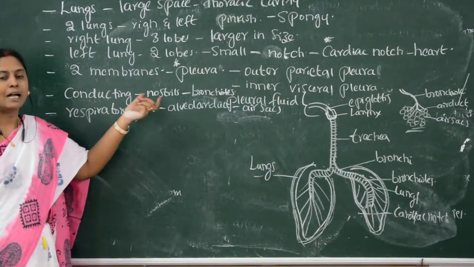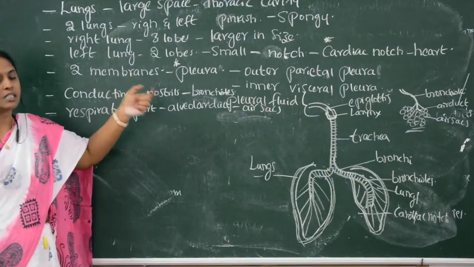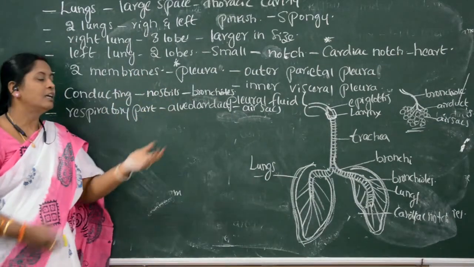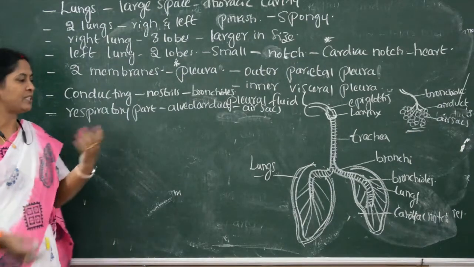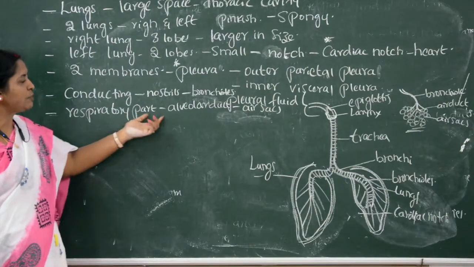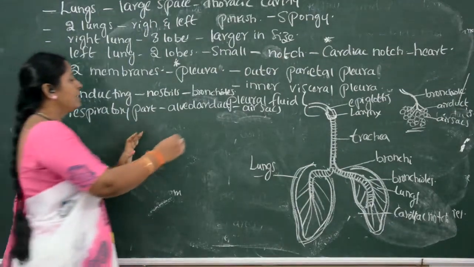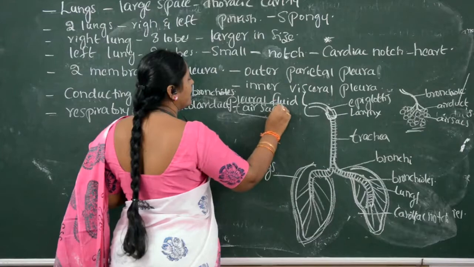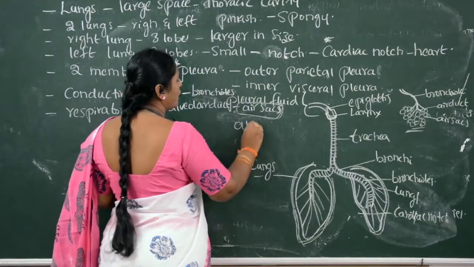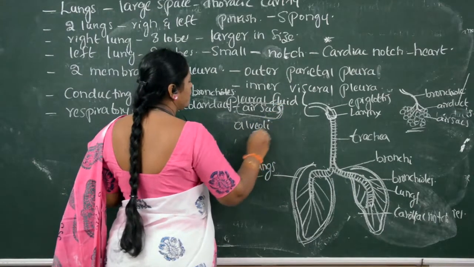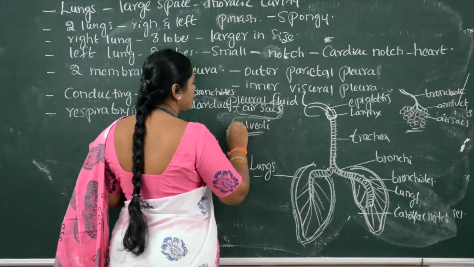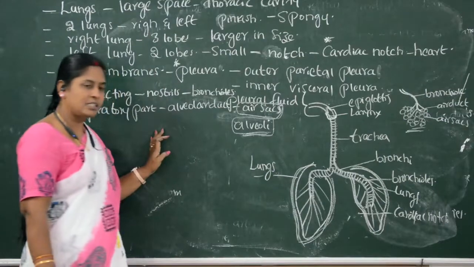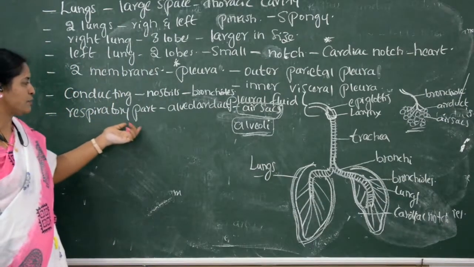The atmospheric air which enters through the conducting part undergoes exchange of gases in the respiratory part, that is, in the air sacs or alveoli. In the alveoli, exchange of gases takes place. So that is called the respiratory part.